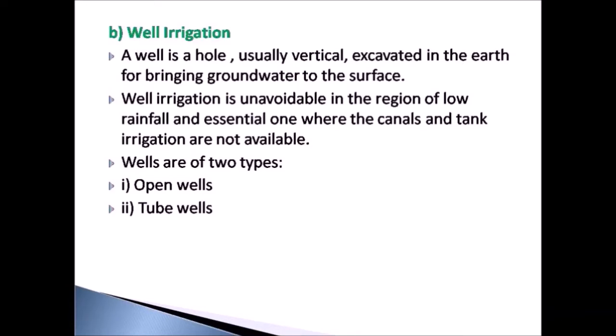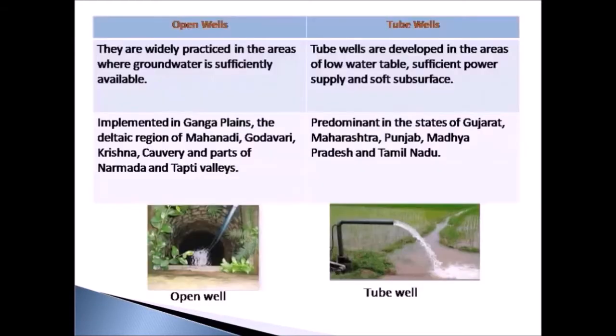Wells are of two types. They are open wells and tube wells. Open wells are larger in diameter than the tube wells. Open well type of irrigation is commonly practiced in the areas where there is a sufficient amount of groundwater. The areas like Ganga Plains, the deltaic region of Mahanadi, Godavari, Krishna, Kaveri and parts of Narmada and Tapti valleys implement this open well type of irrigation.